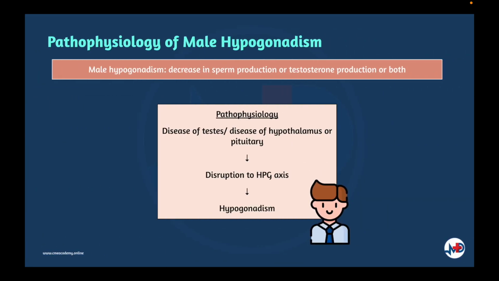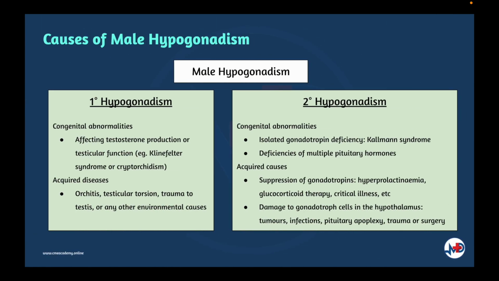Male hypogonadism is due to the decrease in sperm production, testosterone production, or both. Any disruption of the hypothalamic pituitary gonadal axis that we have discussed earlier may cause hypogonadism. These abnormalities can result from disease of the testis, which causes primary hypogonadism, or disease of the hypothalamus or pituitary, which causes secondary hypogonadism. Male hypogonadism can be classified into primary and secondary, which we'll be discussing in the next slide. And here we'll be looking at the causes of primary and secondary hypogonadism.